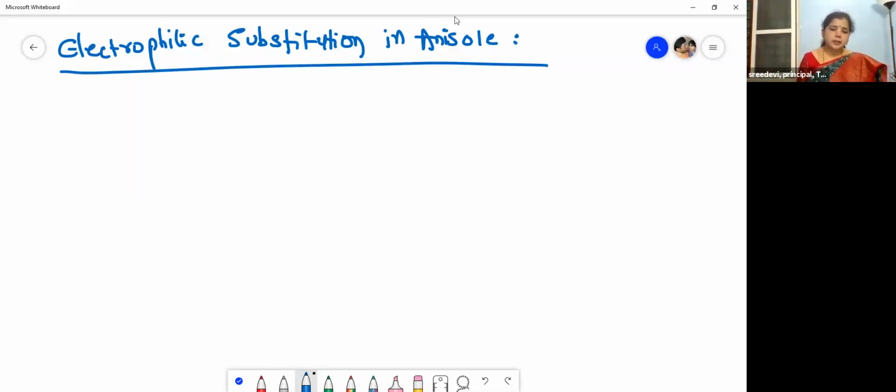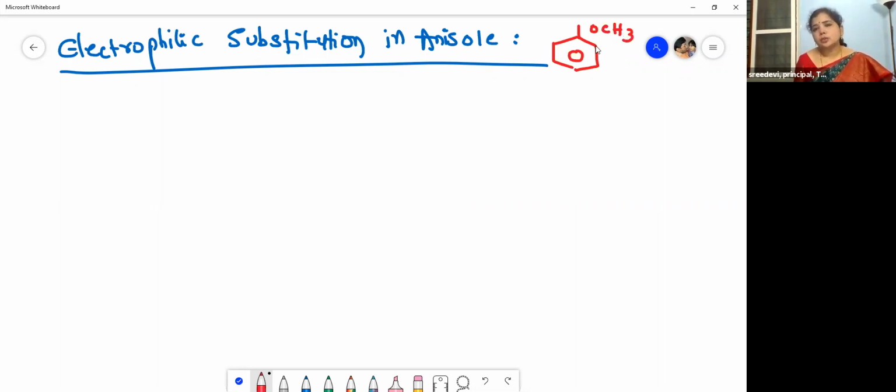So now let us see the electrophilic substitution reactions in anisole. The alkoxy group which is present in anisole is, let me write the structure of anisole such that you can recall it. What did I tell you? This is an aromatic ether. The alkoxy group which is present in anisole is a strong ring activator of electrophilic substitution, and it directs the incoming group to the ortho and para positions.